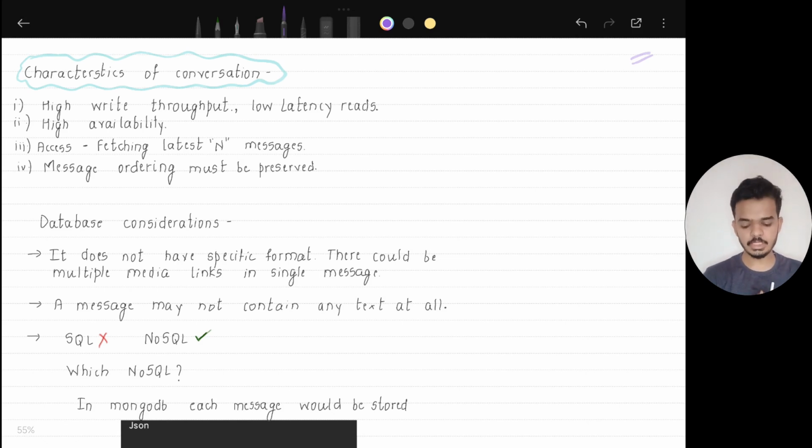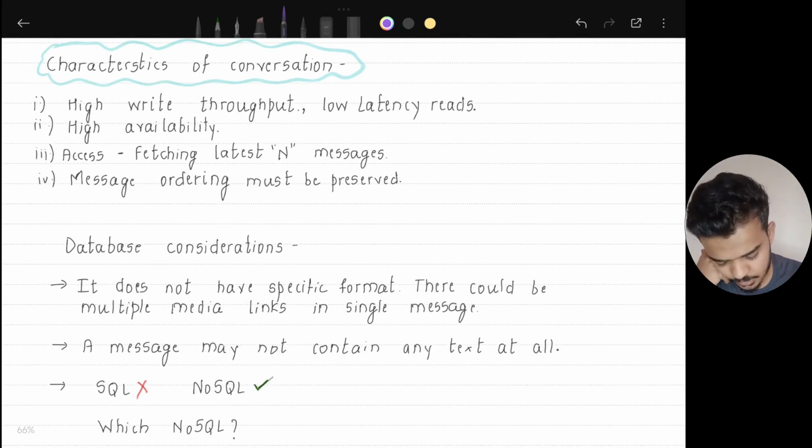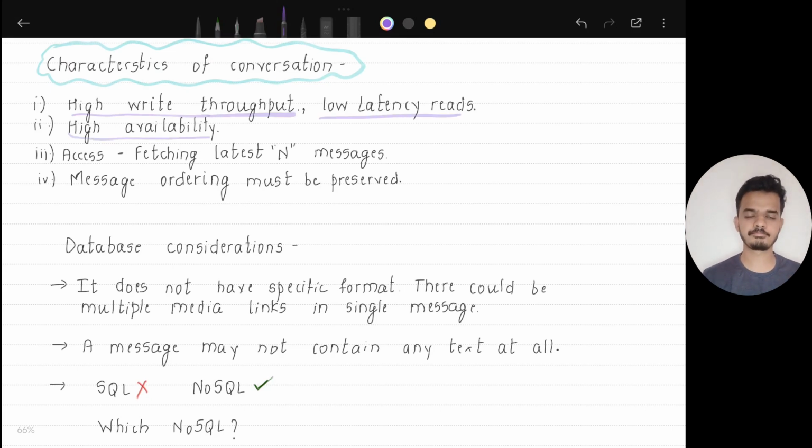So in order to understand what should be used for storing these conversations, we need to understand the characteristics of this conversation. Okay. So the very first thing is that we are going to have a lot of write requests, and we'll need low latency reads. So the storage needs to have high write throughput and low latency reads. It should have high availability, of course, because there will always be write requests and there are going to be always read requests, so the availability needs to be high.